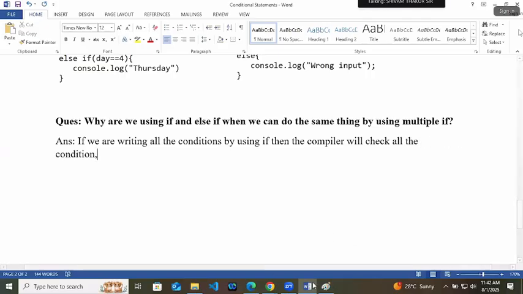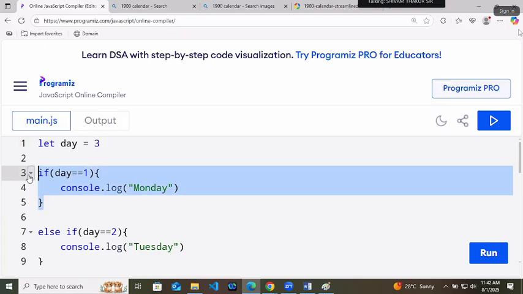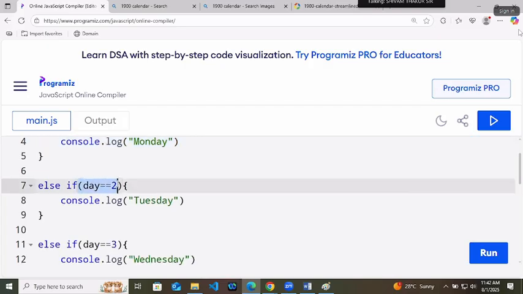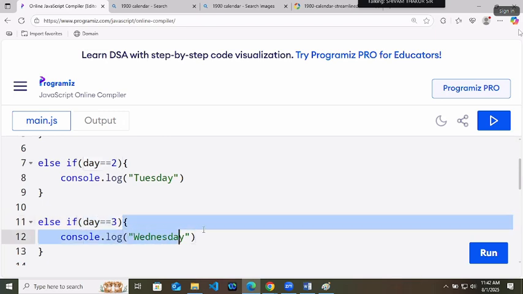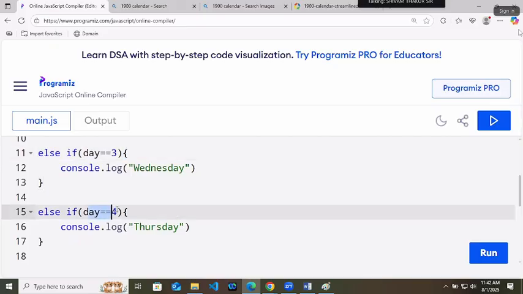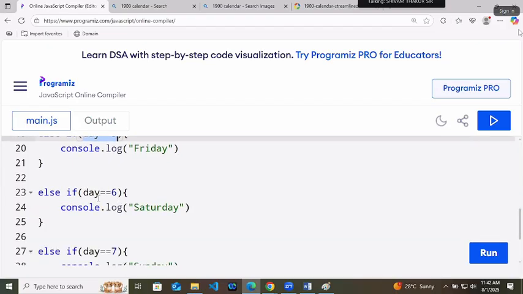Now, for an example, let's say you gave the input as 3. How will the compiler work? The compiler will check them if they are written with if. If day equals to 1, the compiler will say false. Go ahead. If day equals to 2, go ahead. If day equals to 3, yes, print Wednesday. If day equals to 4, go ahead. If day equals to 5, go ahead. Arey, you already got 3. Why are you checking the next conditions?